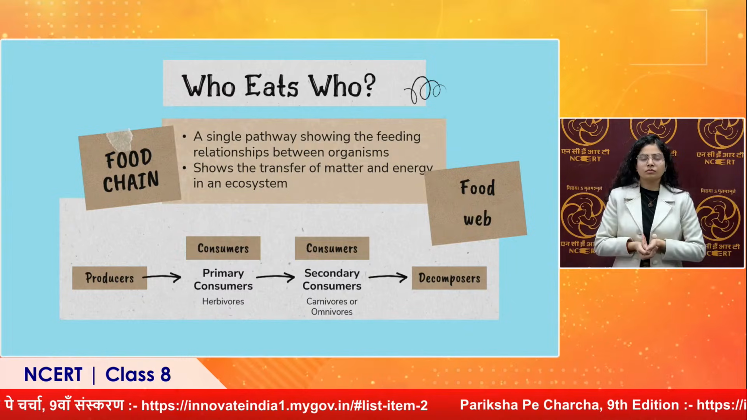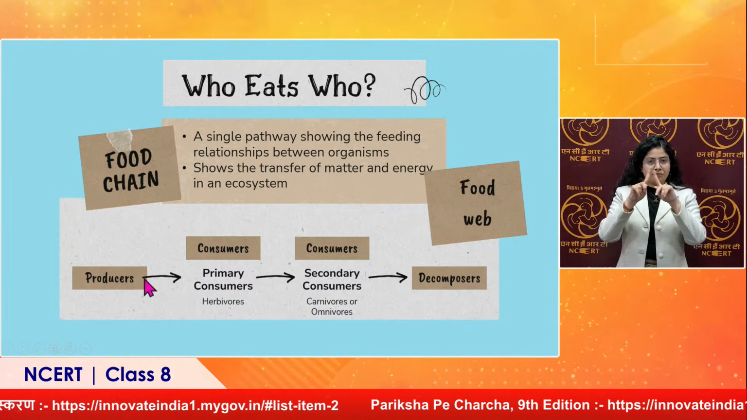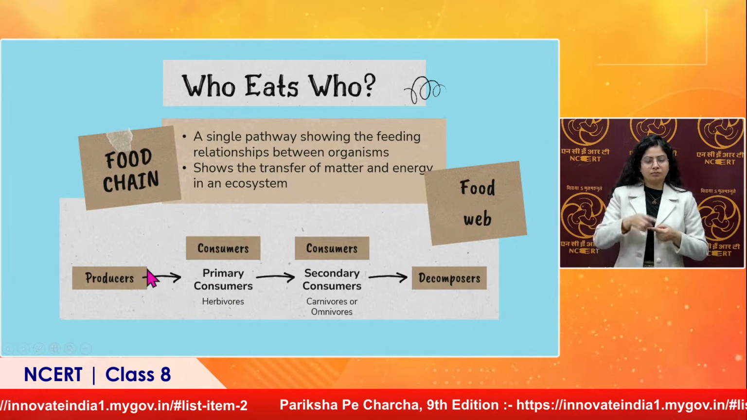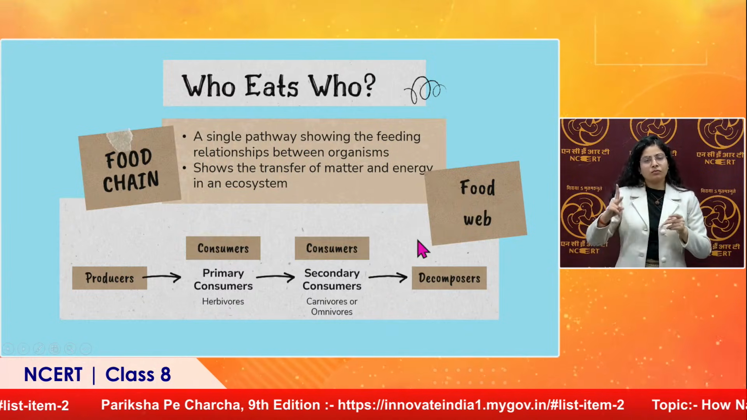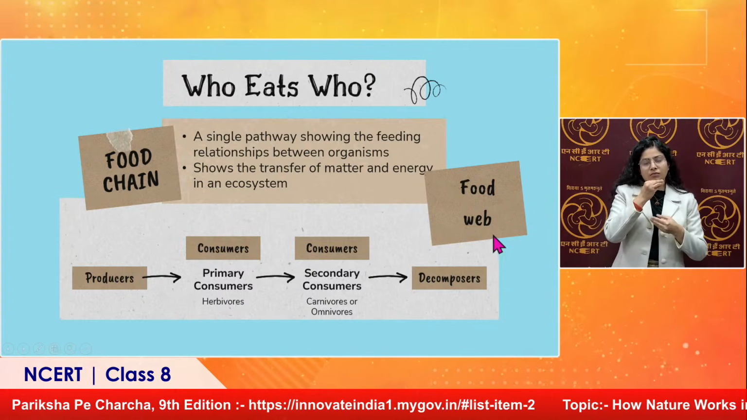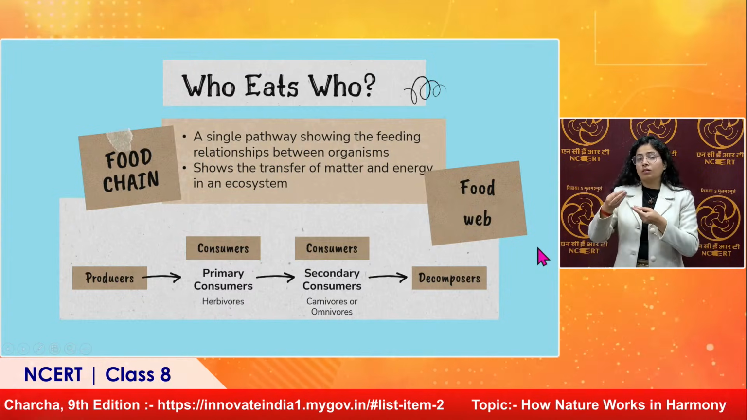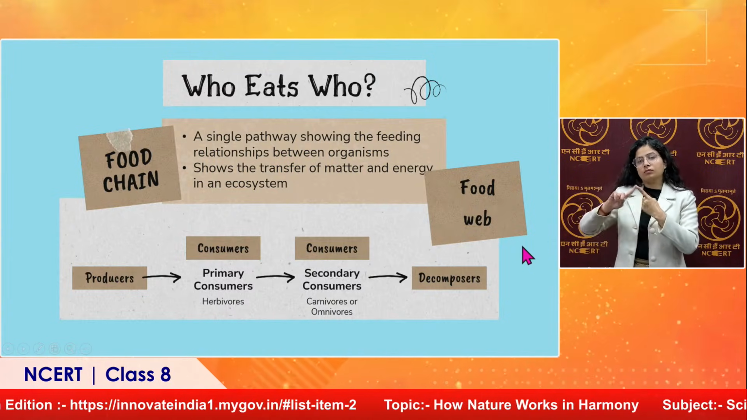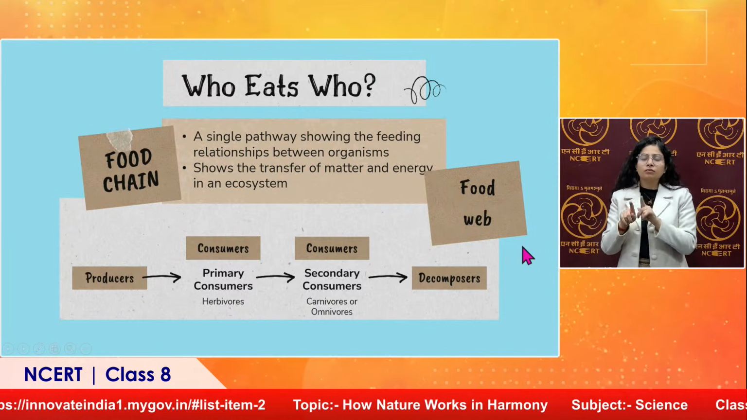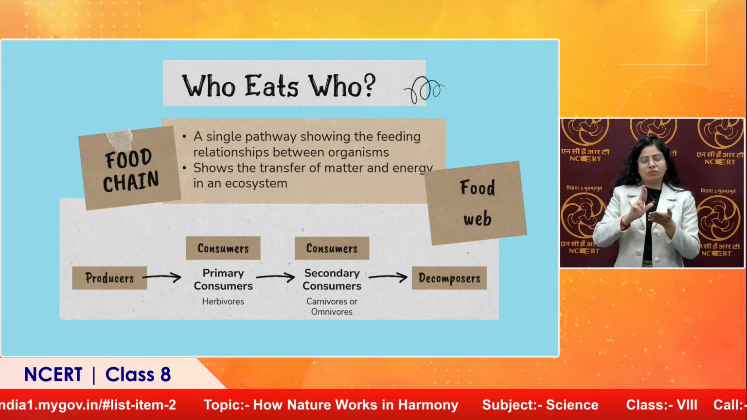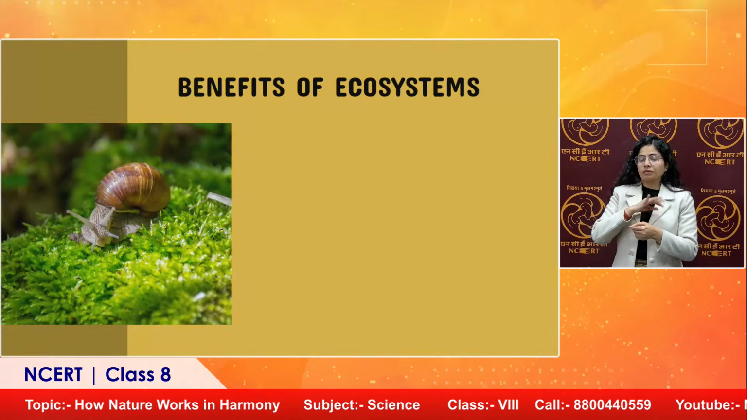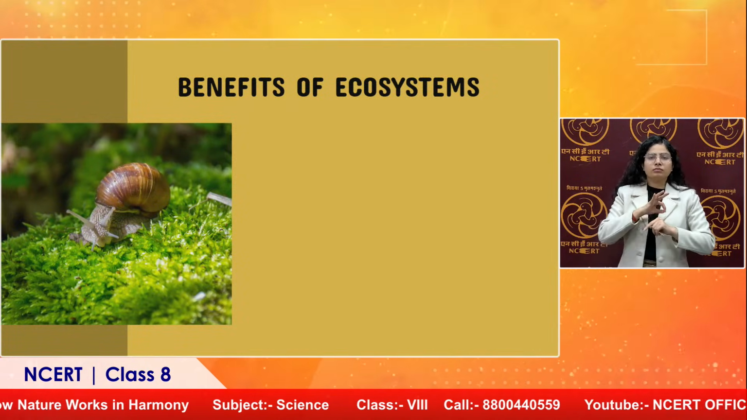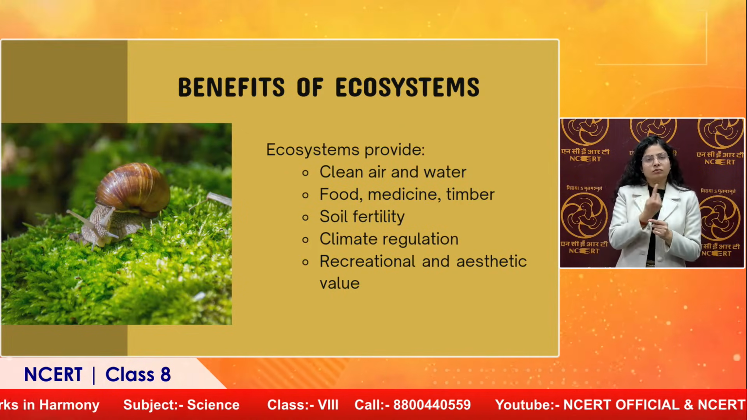So this single chain, this single flow, is a food chain, and different food chains combining together make a food web. A food web will have many ecosystems present in it. It could be a land, terrestrial ecosystem, or an aquatic ecosystem, right? So what are the benefits? How do they benefit each other, or how does the individual organism get benefited, right?